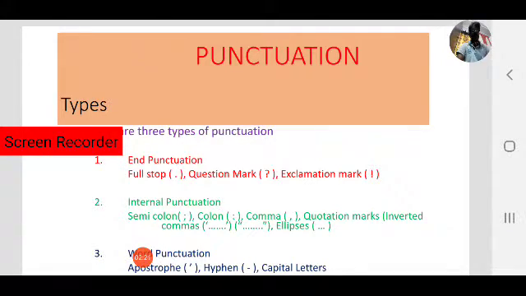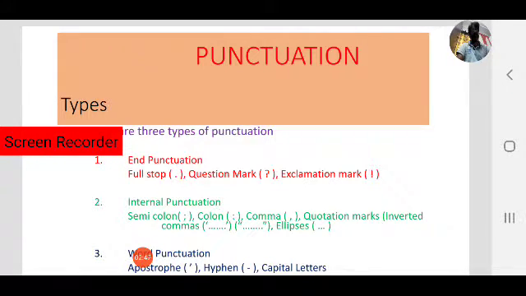In the previous two sessions, we discussed the first two types. The first one is end punctuation. In end punctuation, there are three marks. The first one is the full stop, or we can call it a period in American English. The second one is the question mark, and the third one is the exclamation mark.